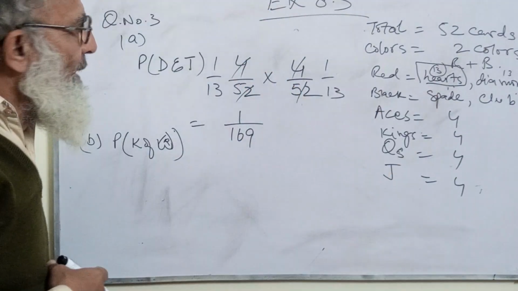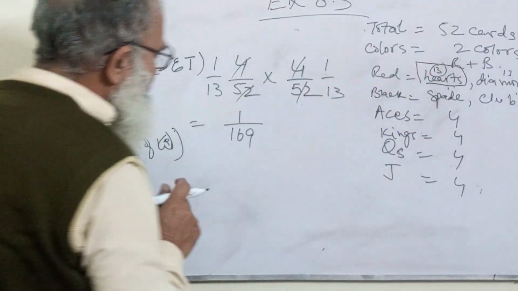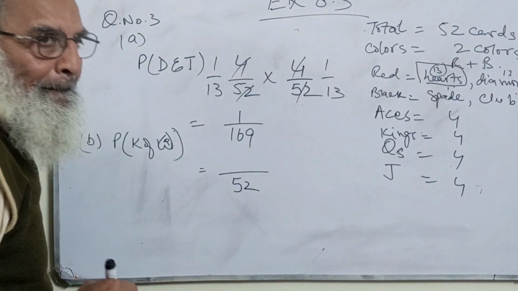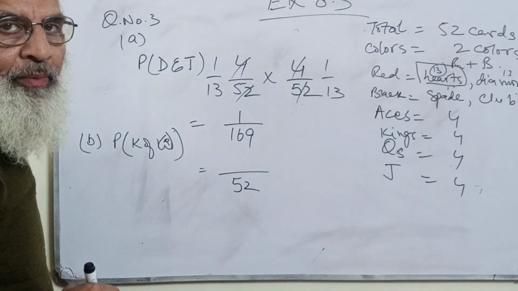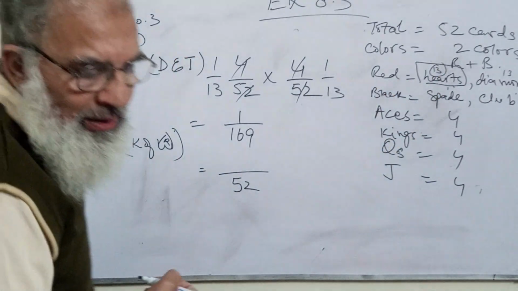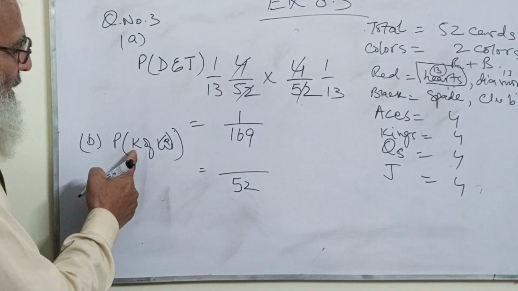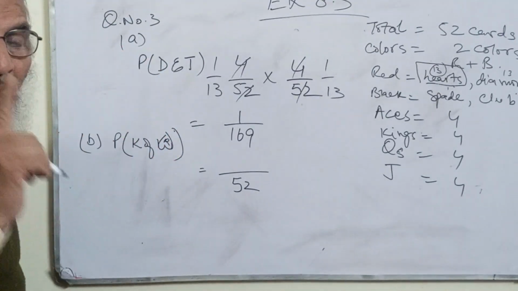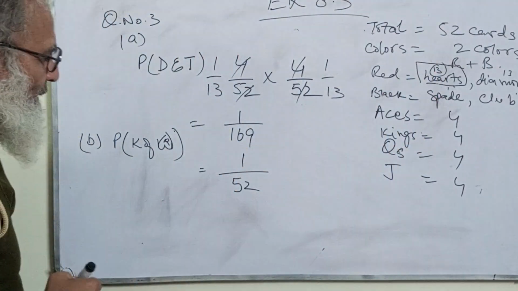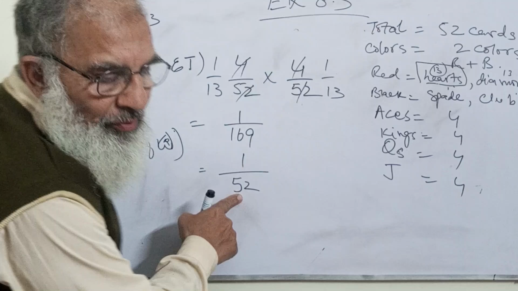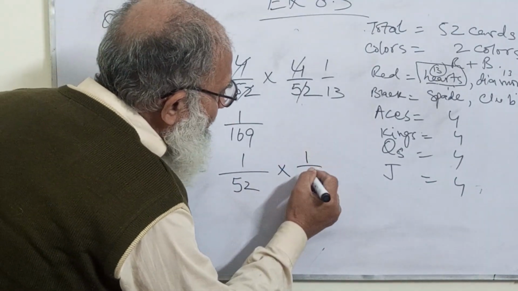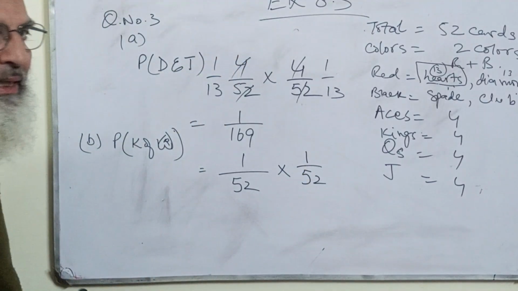Because in a deck, how many cards are there? 52. So possible outcomes are 52. And how many kings are there? Yes, kings. There is only one king of hearts. So this is for Devin. And similarly, the same probability will be for Tej.